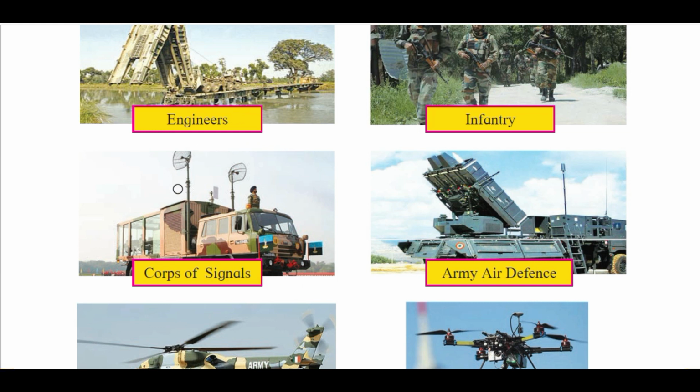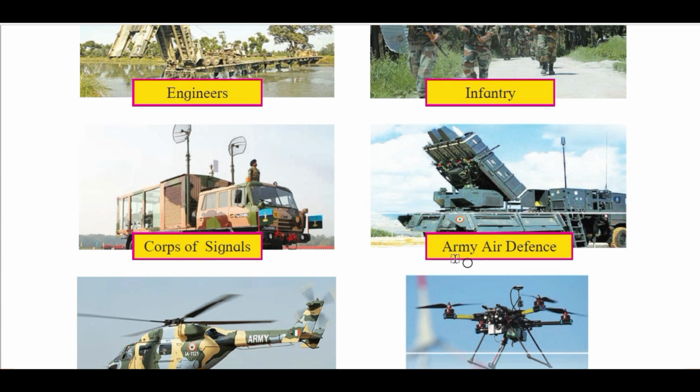Okay, so you can see here different radars, antennas, and different things mounted on this particular vehicle. There is a technical team of IT and communication experts over here, electronics and telecommunication experts. They try to fix the jammer so that the enemy's radar cannot detect the movement of the Indian Army, and we will get some secret details of the enemy communication. So that is the main task of this corps of signals.